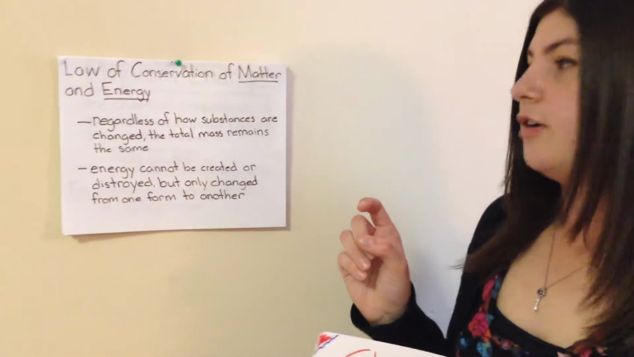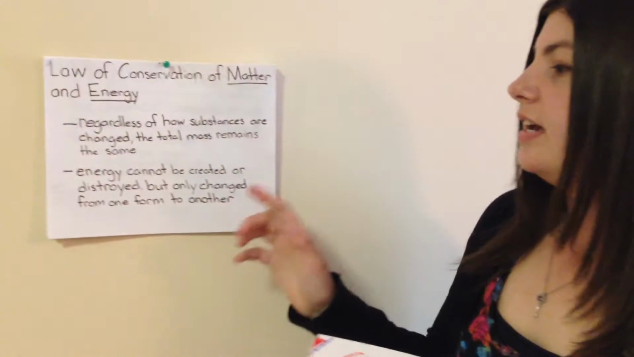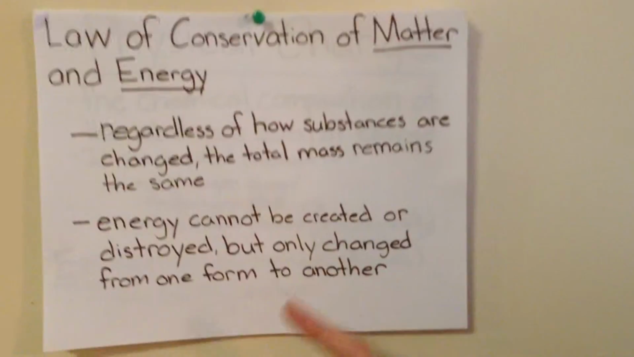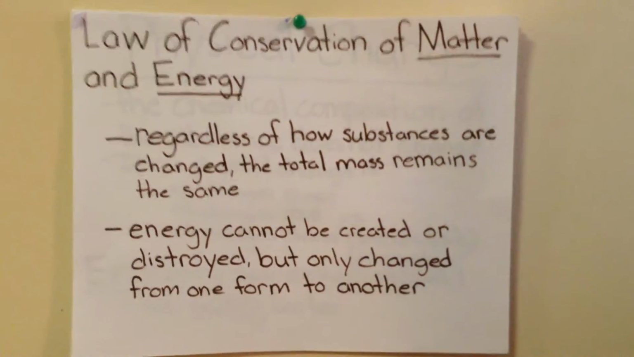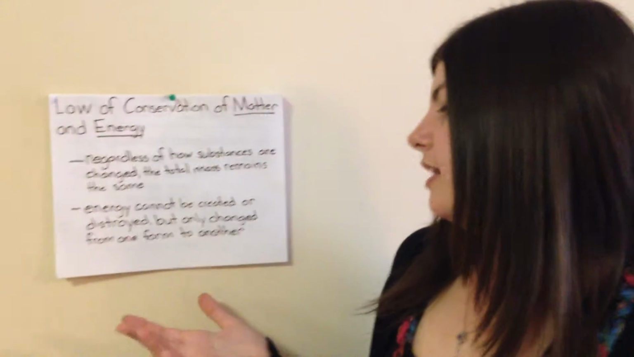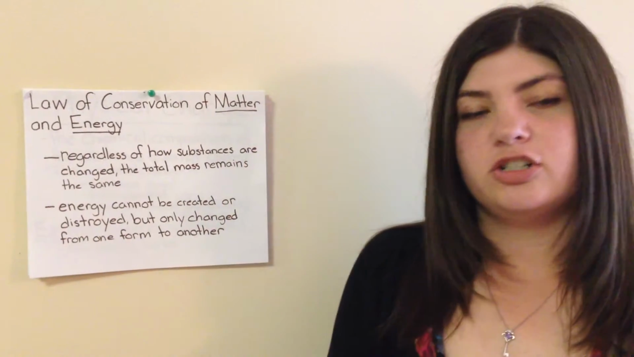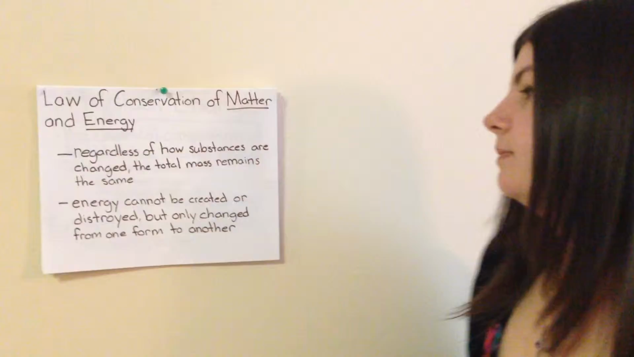The second thing the law of conservation of matter and energy tells us is that energy cannot be created or destroyed, but only change from one form to another. So when we have that energy, we're not creating new energy. We're not taking any energy away. What we end up doing is just taking energy in one form and moving it to another form.